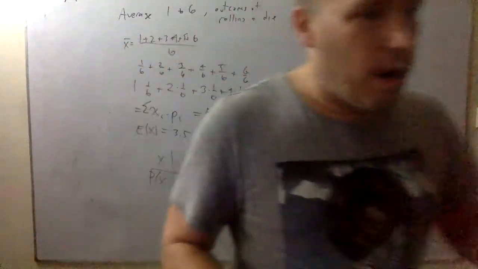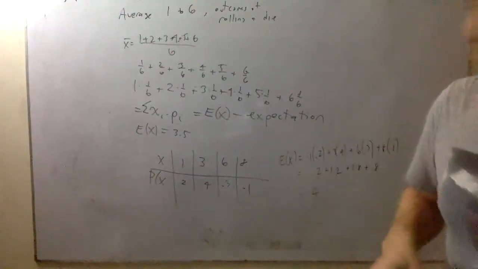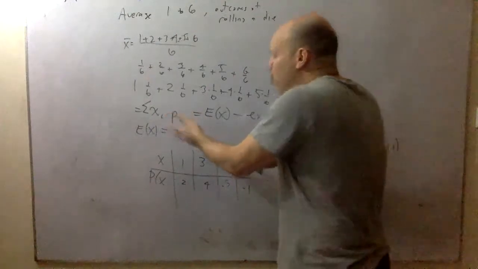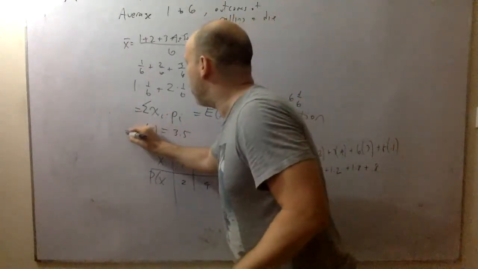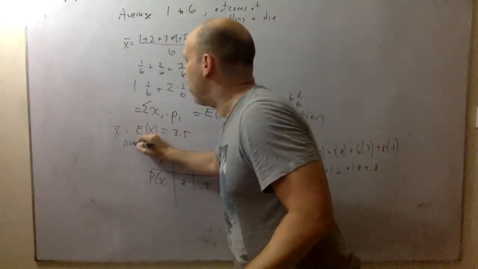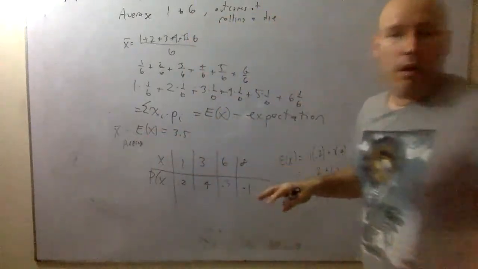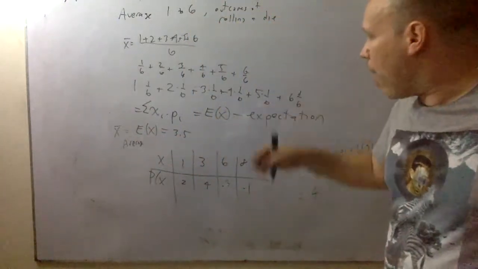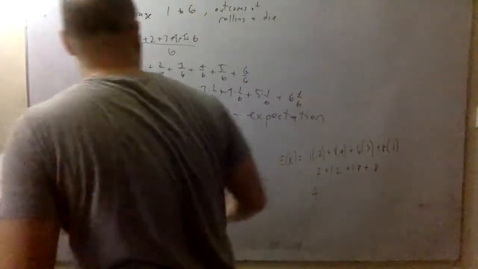Okay. Couple of other things we want to talk about. So we can find the mean, or you should know this as the mean, the average. That's the idea. A couple of other things though.